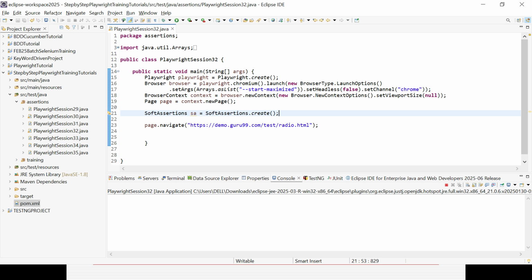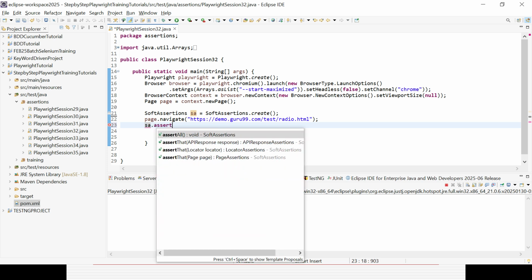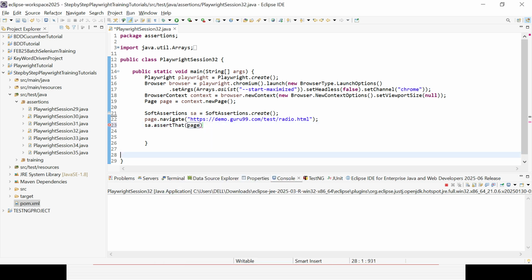Now I have already gone to the page. We will see how to implement soft assertion at the page level as well as the locator level. We need to use that object, or variable, or instance, whatever you created for the soft assertion interface. After that you call the assertThat method, where you can give the page reference.